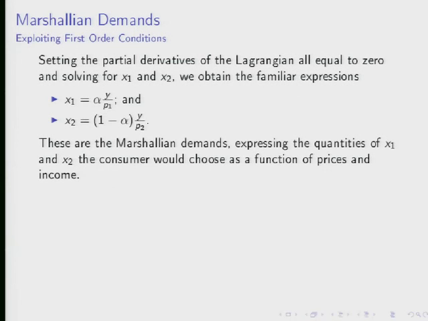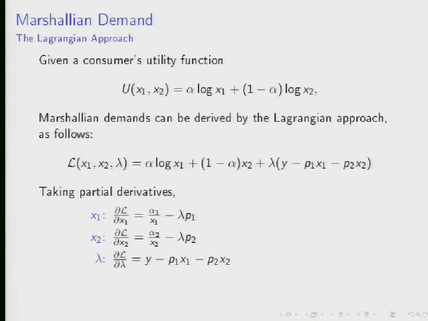Okay, so my three equations are, I'm going to go back one. My three equations are these. I'm just going to rewrite these to begin with. So I'll have alpha. I'm sorry, this is also not what I actually wrote there. So I'd like you to read this alpha 1 is equal to that alpha, and this alpha 2 should be 1 minus alpha. My apologies. Okay, so I have alpha divided by x1, and I said that that's minus lambda p1. That's my first equation. The second one is 1 minus alpha over x2 minus lambda times p2.